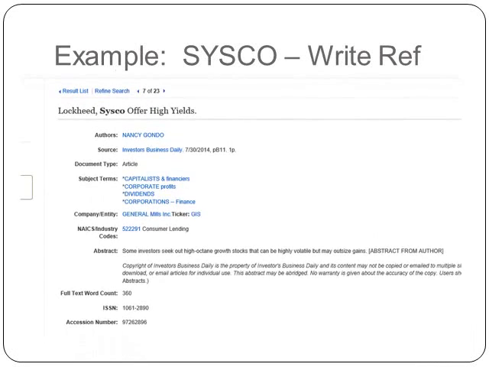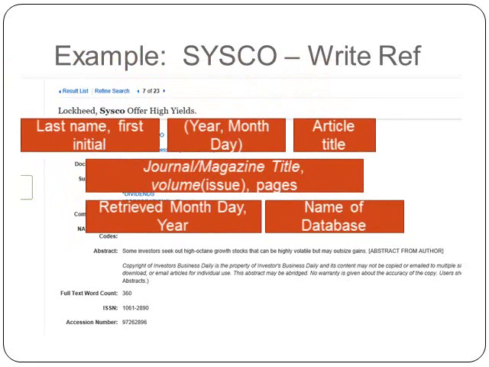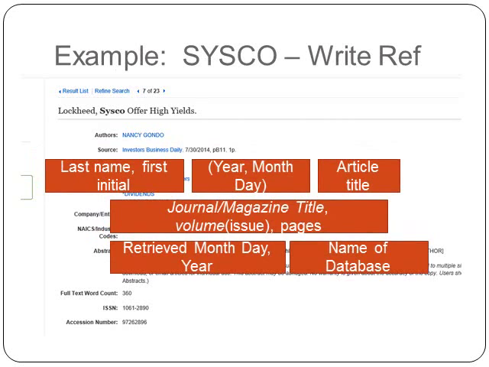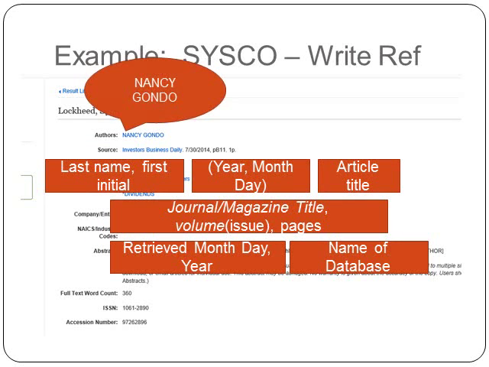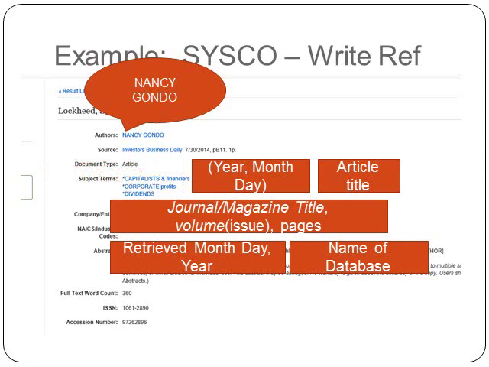Okay, I have everything I need to create my citation on my reference page. And you know the format. First thing I need is the author's name. There it is, Nancy Gondo. And I use last name, comma, first initial only because I'm using APA style. So I write Gondo, comma, N.